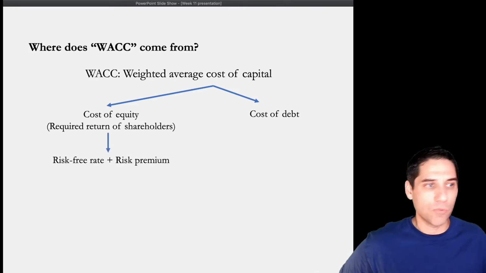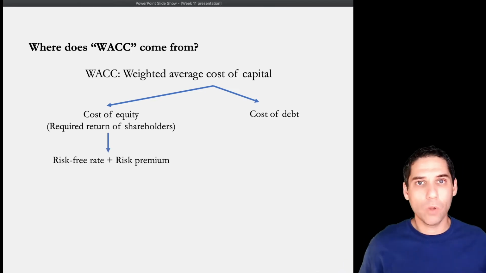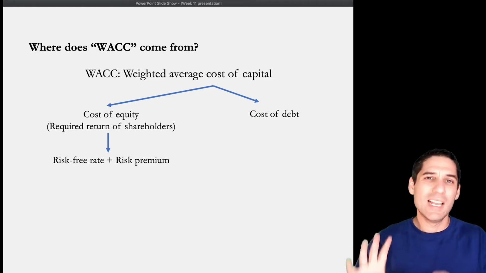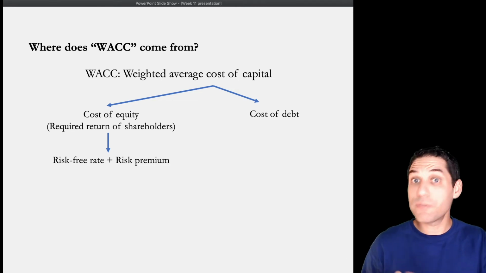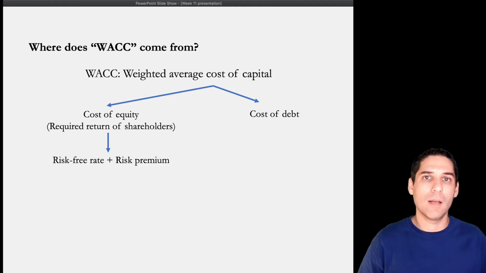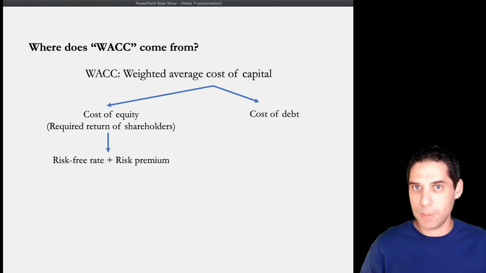Now, where does that come from? As with all financial investments, the required return is a combination of time value of money, opportunity cost, inflation, all that stuff. So those are going to be captured by the risk-free rate at that point in time. Then depending on the context, depending on the setting where we are doing the analysis, we can use different proxies for the risk-free rate, but it's going to be generally a treasury security. So borrowings by the US Treasury are considered as close to risk-free as possible.